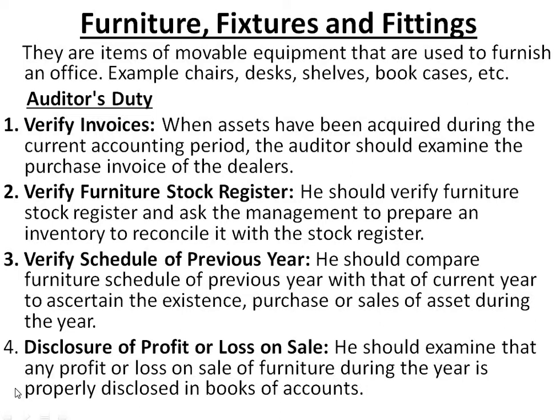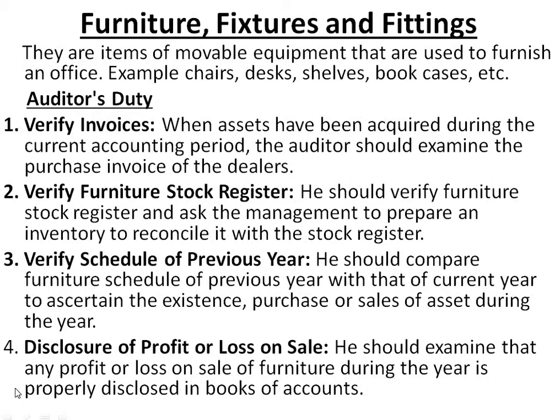For example, chair, desk, shelves, bookcases, etc. So we all know what we mean by furniture, fixture and fittings: whatever movable equipment there is, for example a chair, a desk, a bookshelf, or a table which can be moved from one place to another. That comes under furniture, fixture and fittings.